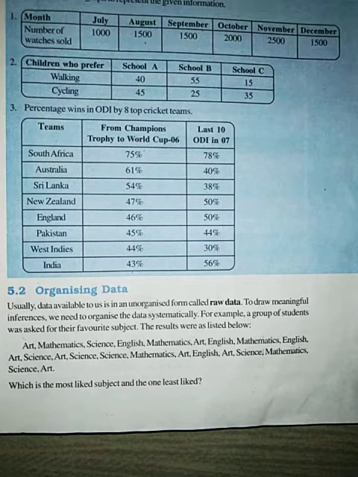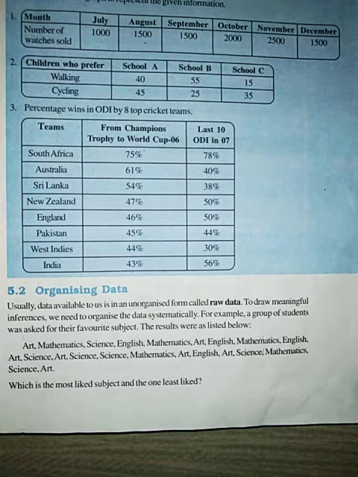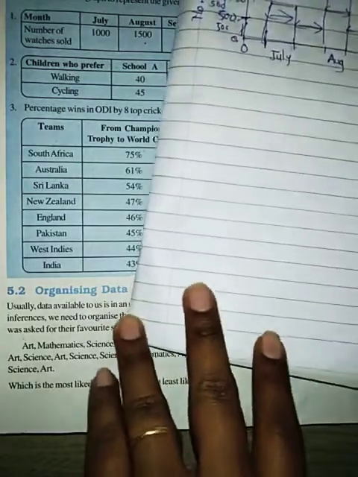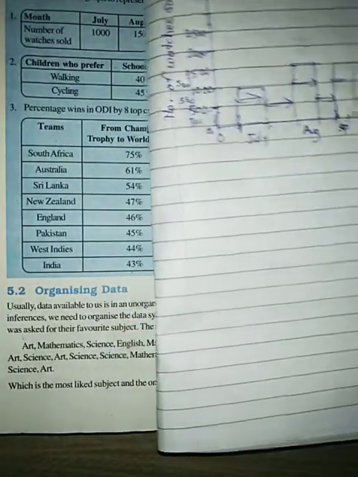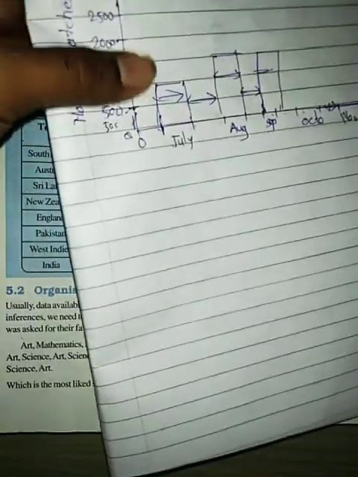One student likes maths, one likes art, one likes science, one likes English. But suppose 50 students are there. If I want to represent this on a bar graph, then what should I do? I need to organize this data in a table. Then I can prepare a graph, or represent it on a bar graph.